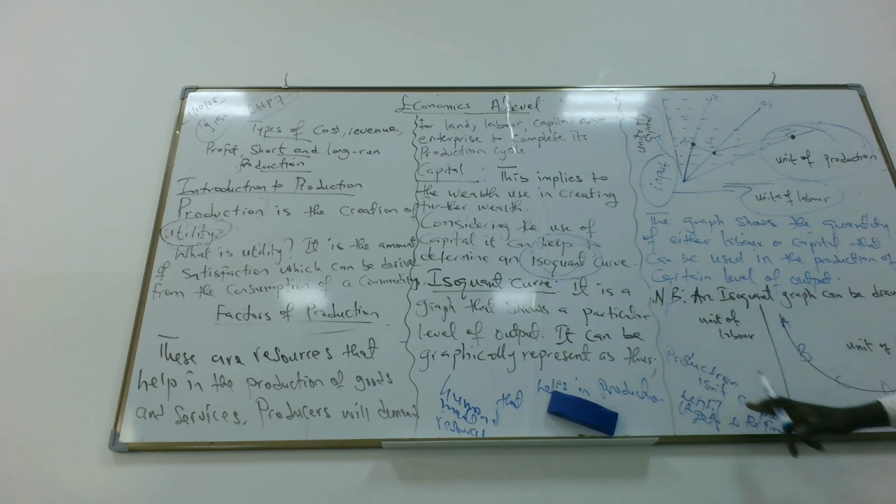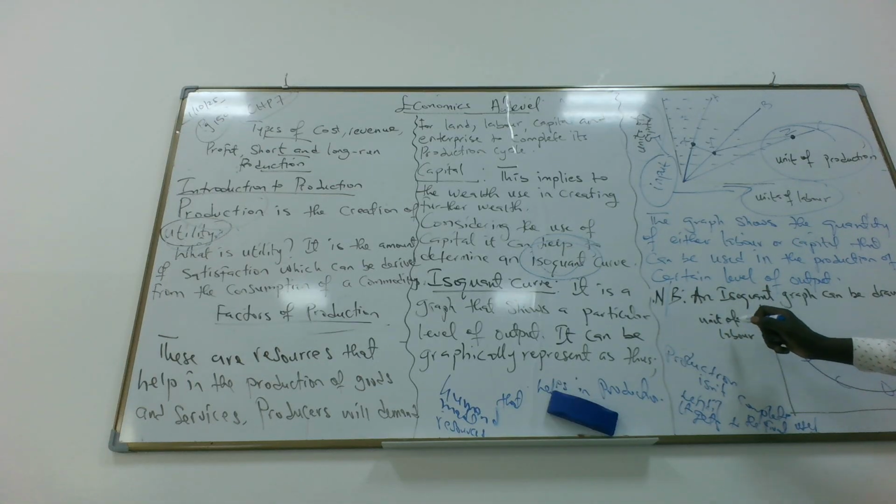Yes. So this is the graphical representation. Look here, we have the unit of labor, the unit of capital. At this point, more labor is used, less capital is used. When you continue to increase it, at point D, we use more capital, less labor.